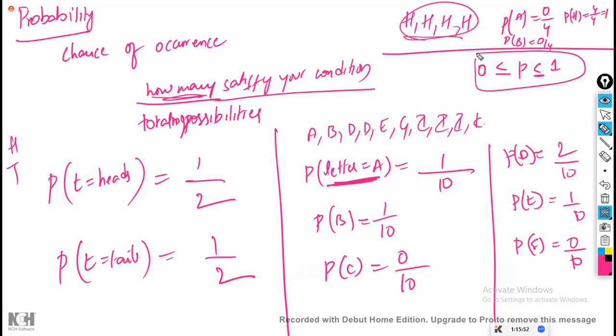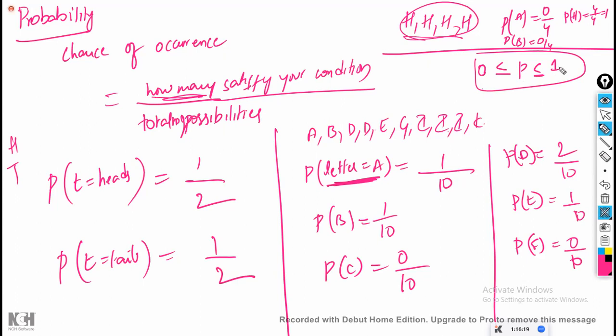Sir, the numerator can never be more than the denominator. That's it. You are going to divide, right? When you are dividing, the numerator cannot be more than the denominator. Then how will the probability be more than 1? It is never possible. Is that clear? The probability will always lie between 0 and 1.